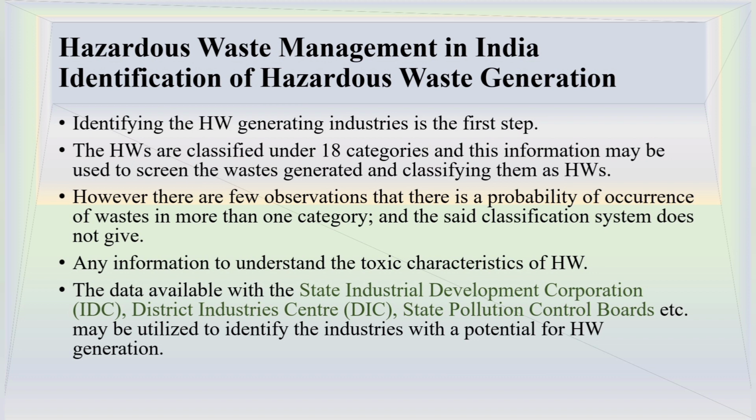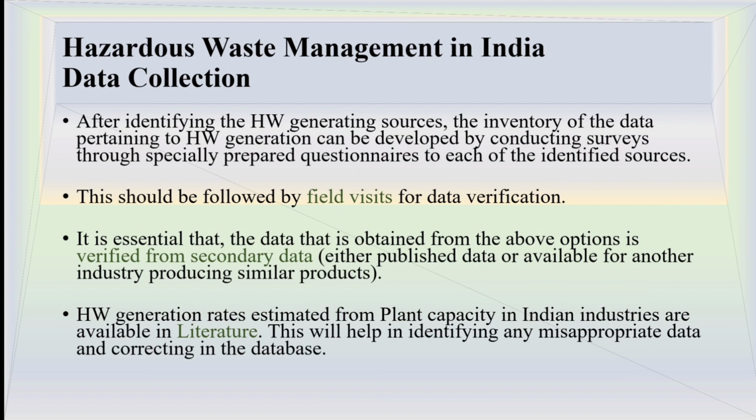So most of the time when that condition arises, or if there is no data available, we have to take data from the State Pollution Control Board or State Industrial Development Corporation or District Industrial Centers, etc. Mostly, the data available in these organizations is used when the data is not with us. The second step of hazardous waste management is data collection.